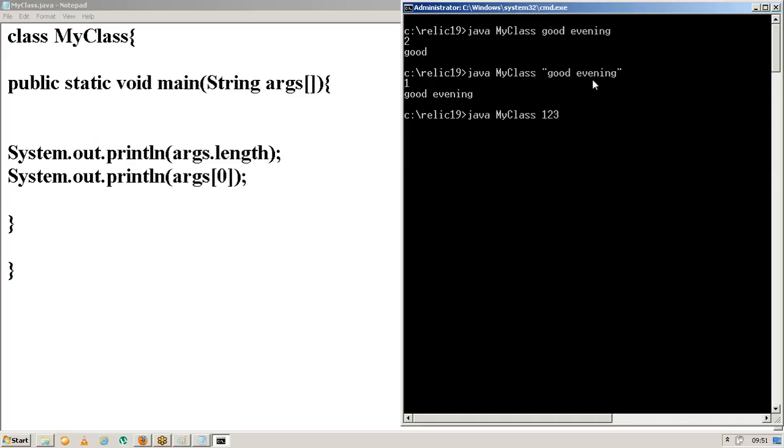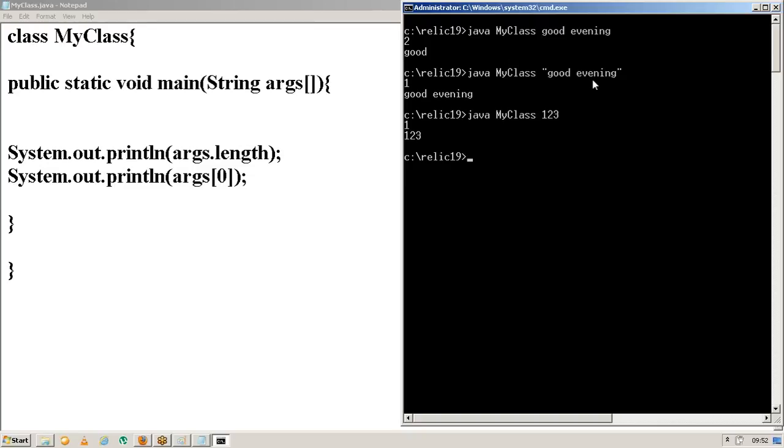So how to do that? Just observe here. Don't give a space. Including the space also, I need to consider it as one complete string. Exactly, we need to use the double quotes. Press enter. Now the length is 1 and the string is only good evening.